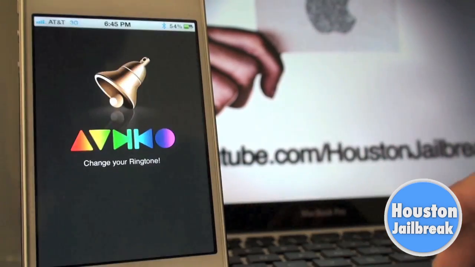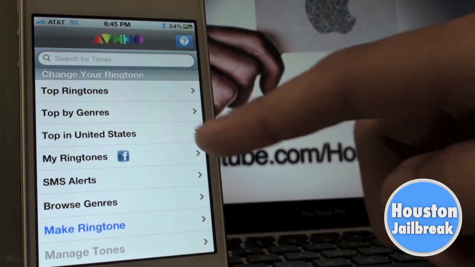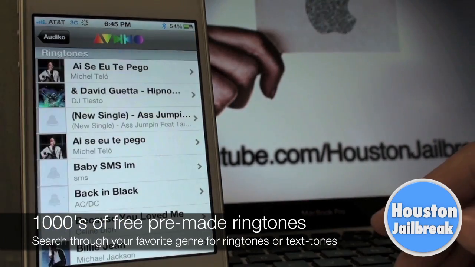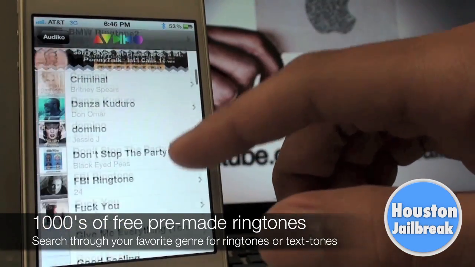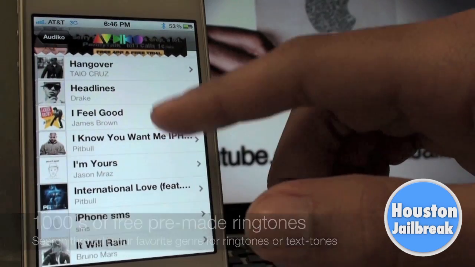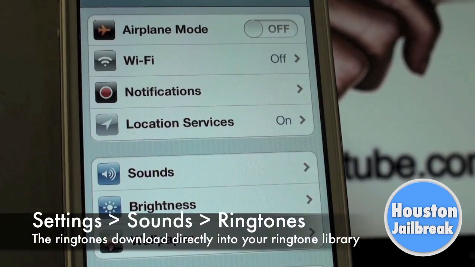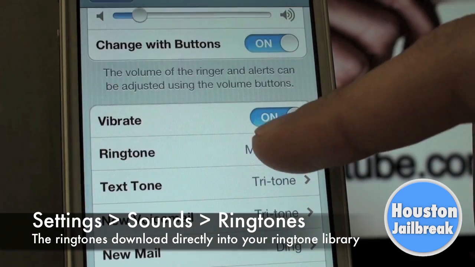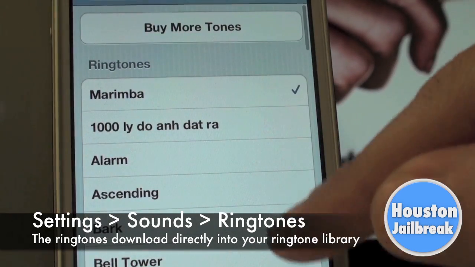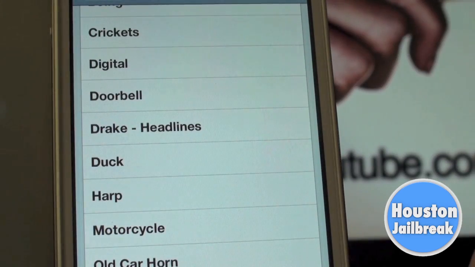After respringing your iPhone, open the app and you will notice there are different categories to download ringtones from. In this tutorial, I'll be downloading one of the latest ringtones. When you find a ringtone that you like, select Add to My Ringtones. From there, it will be stored directly in the ringtone library under the Settings application, as normally.